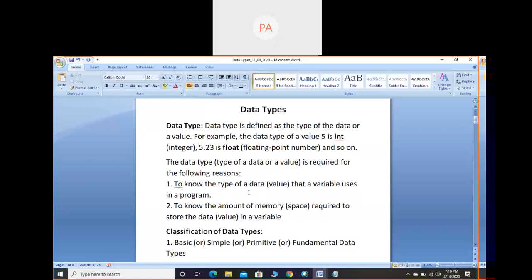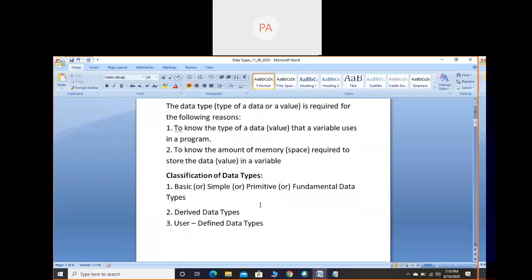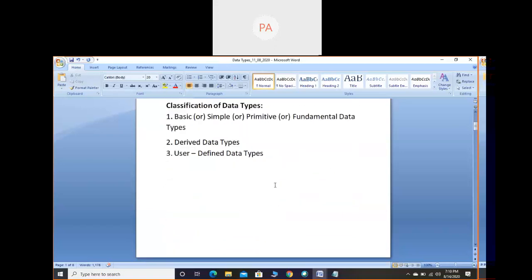See, if you want to keep something in your home in a particular place, some space is required there. Similarly here also, when you are storing some values in the computer memory, some space is required in that memory. Okay. So that is the meaning of the second reason. Next, classification of data types.